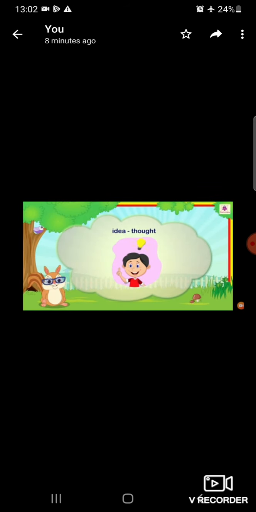Abstract nouns, the opposite of concrete nouns, can only be thought or felt. Abstract nouns include all those things which cannot be seen, touched, or heard, right? For example, childhood, honesty, idea, thoughts, trust, mistrust. So these are all abstract nouns as we are not able to touch them, see them, or hear them.